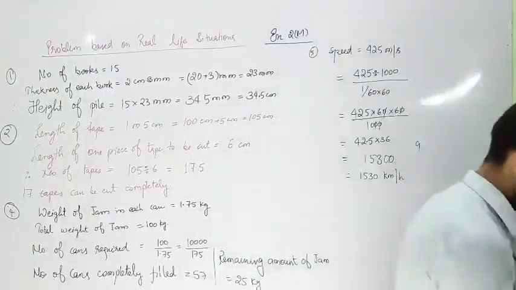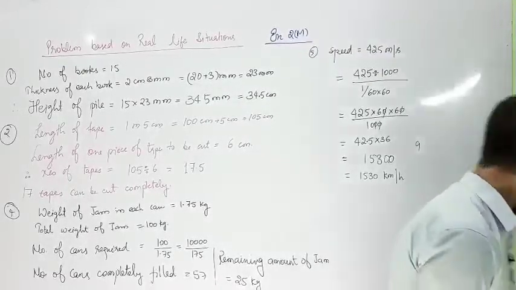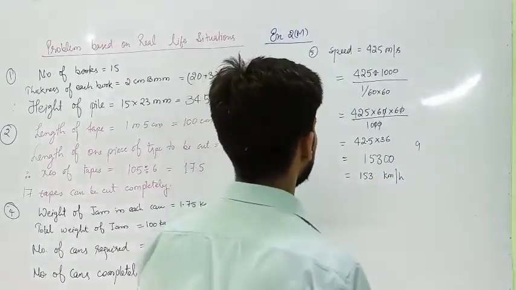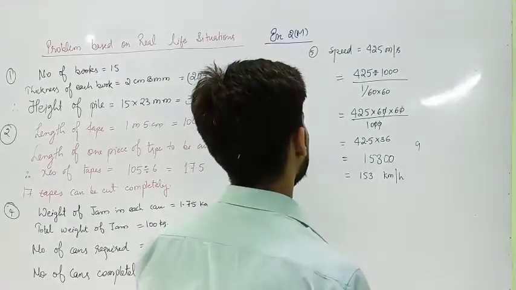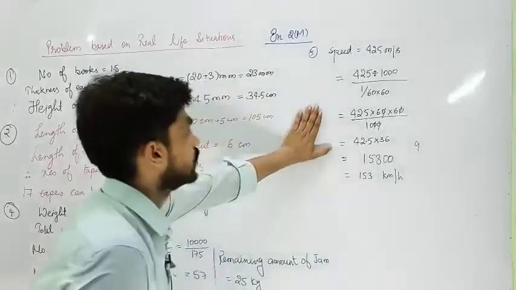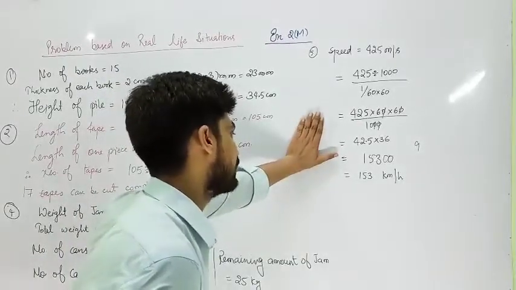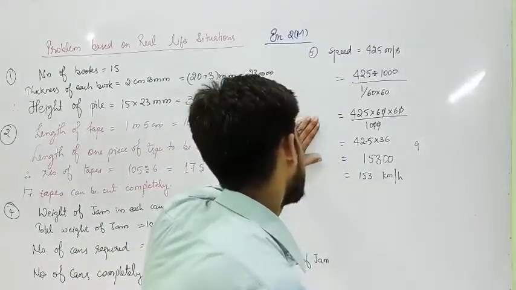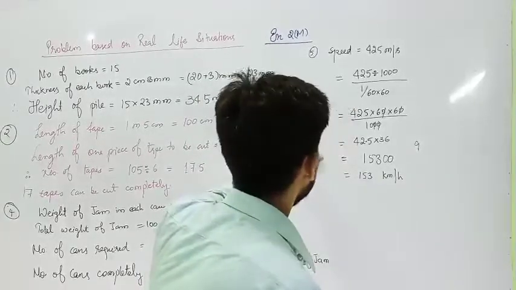Let me check one time. 153 kilometer per hour. My God, this much fast. Some mistake I am making. 425. Here you can see 2 zeros are managed, no? 36 5s are 180, 1 zero we will leave. 36 2s are 72, 2 and 8, 90. And this 53. Why are they giving 2 decimals?